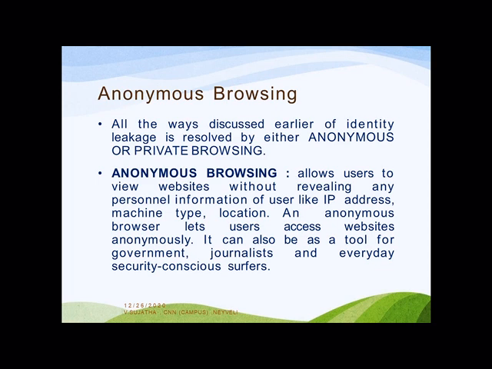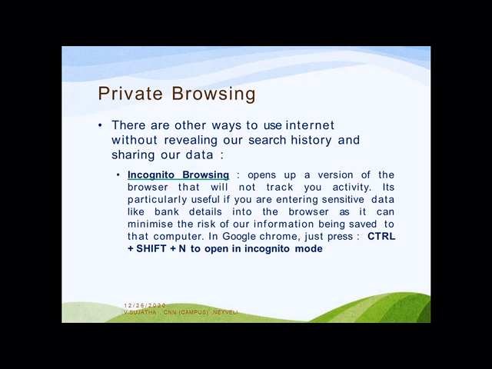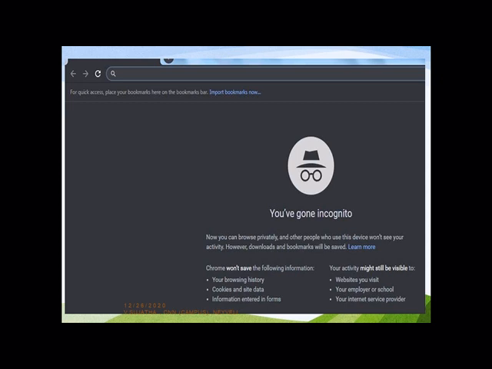We are using Google Chrome or Mozilla Firefox or Internet Explorer, whatever the browser may be. Apart from that, if you want to browse securely, we have to go to anonymous browsing. To do that, we use Control Shift N. You should not press A plus. Combined together, you have to use Control Shift N. It will go to the incognito mode.